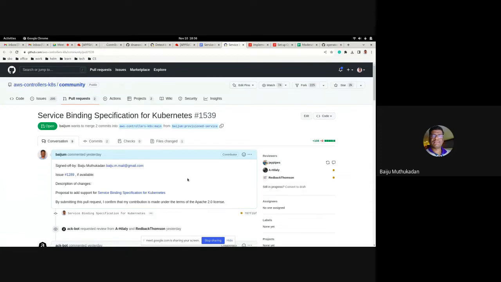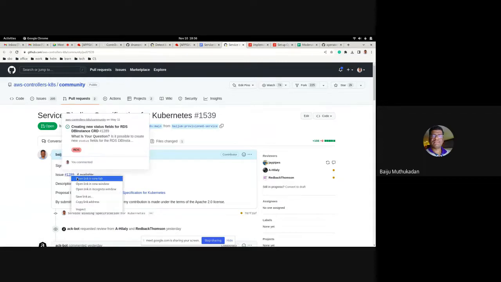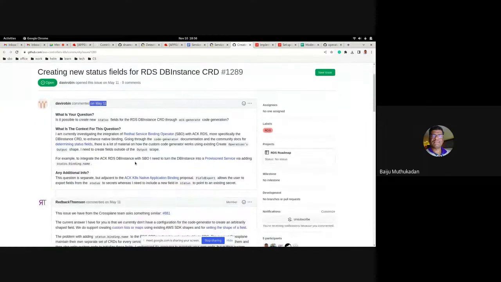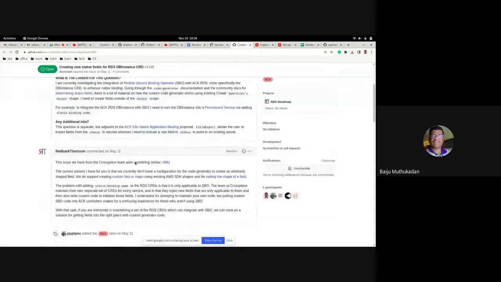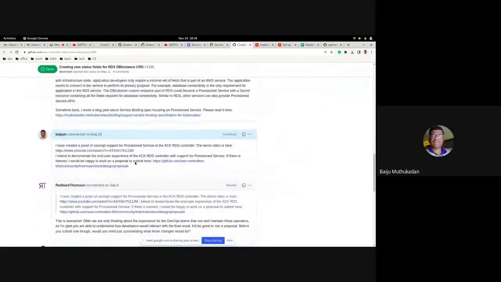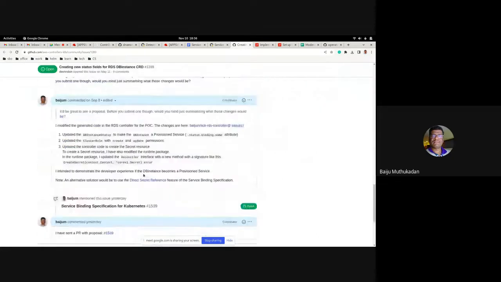So this was in progress for quite some time. The original issue was created a few months back, in May. David Robinson started it while he was working with Red Hat. He started this issue, there was a lot of discussion, and we created a POC and submitted that.